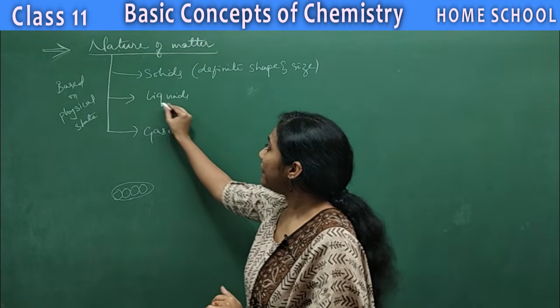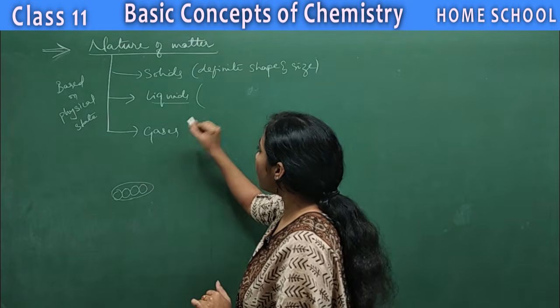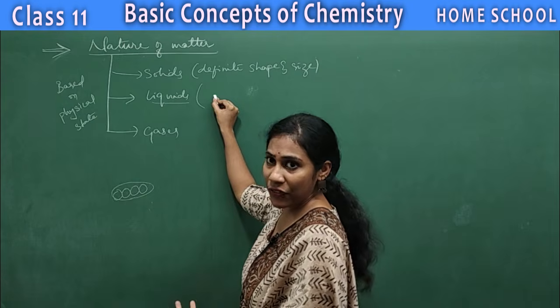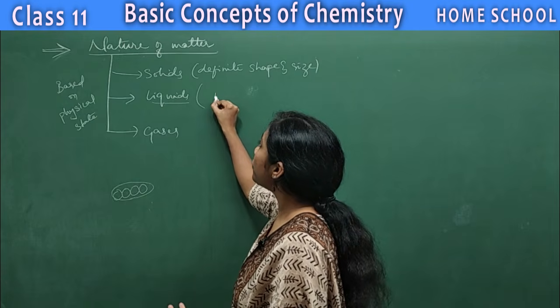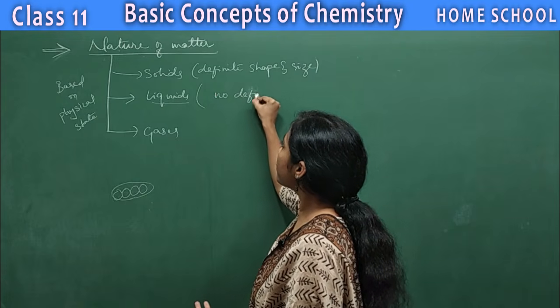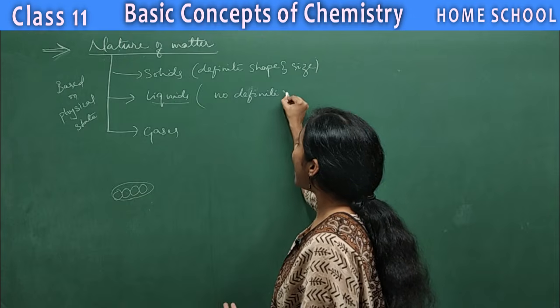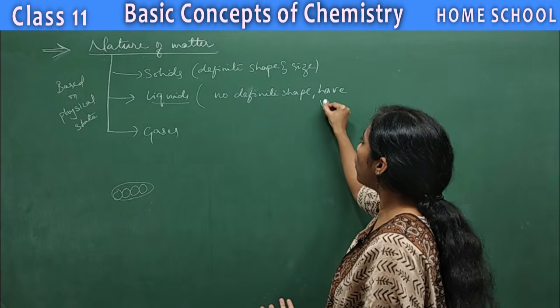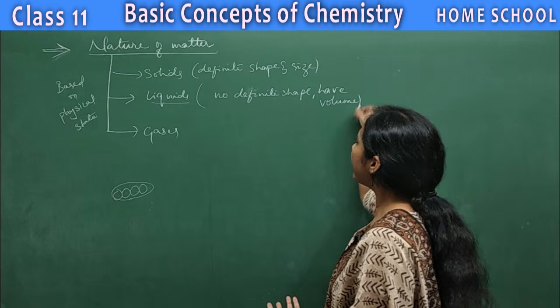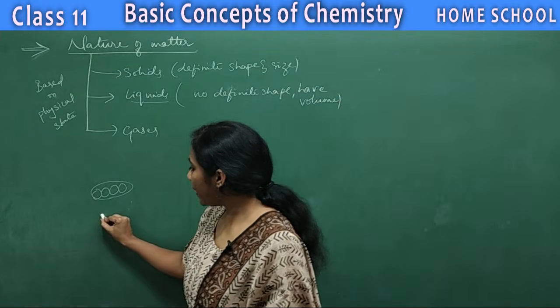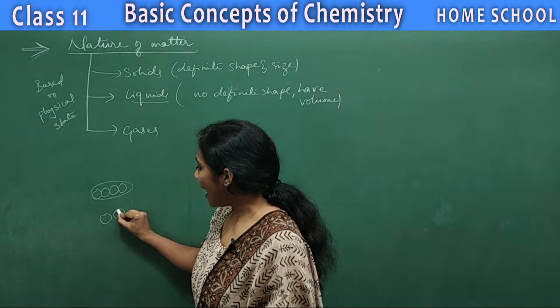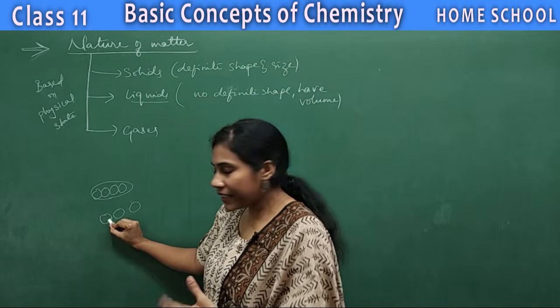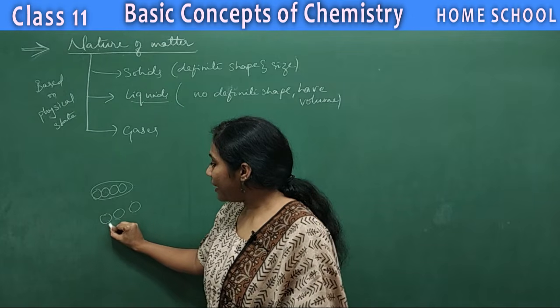Okay, and coming to the liquids, liquids do not have a definite shape, but they have volume. They have so-called volume. And in a liquid, whatever atoms or molecules are present, they can move.